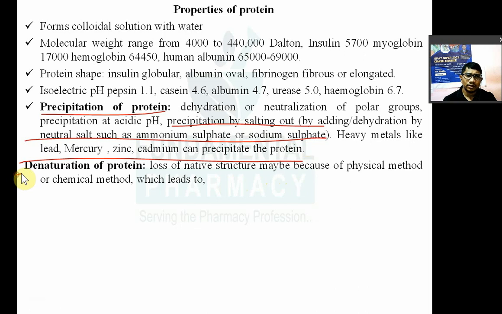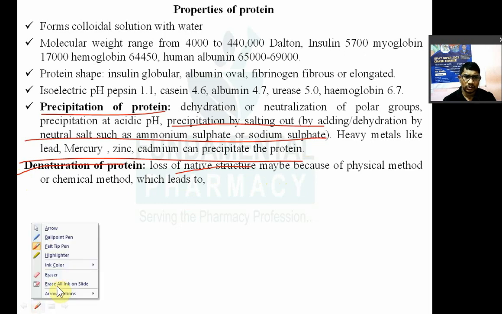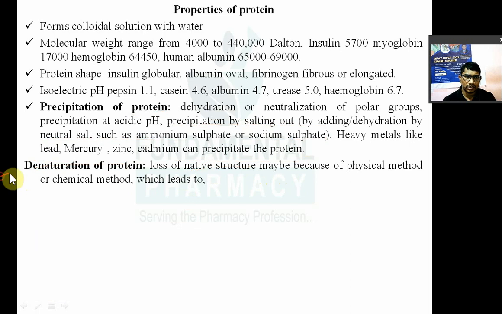Denaturation of protein means what? Loss of native structure of protein. जो native structure है, नॉर्मल स्ट्रक्चर है प्रोटीन का, उसका स्ट्रक्चर का लॉस हो गया, मतलब उसको बोलते हैं अपन denaturation of protein. तो इसके ऊपर भी कभी क्वेश्चन होता है. Now it may be by physical method or chemical method. फिजिकल मेथड में विगरस शेकिंग होता है, हीट होता है ना, हीट, विगरस शेकिंग. केमिकल मेथड में एसिड अल्कली वगैरह है ना. So native structure of protein, there is a denaturation of protein.